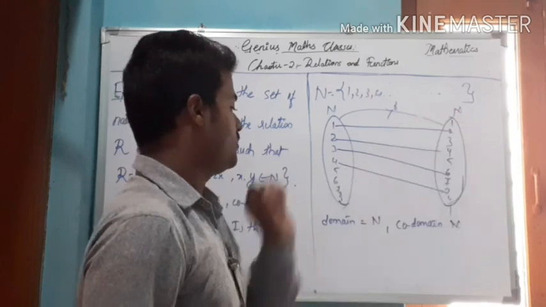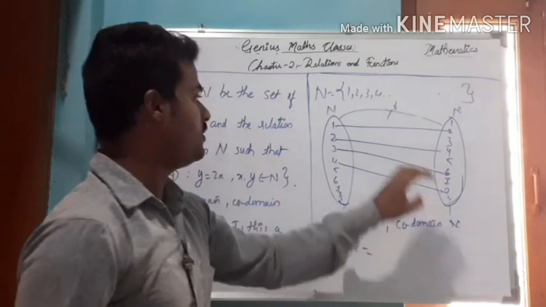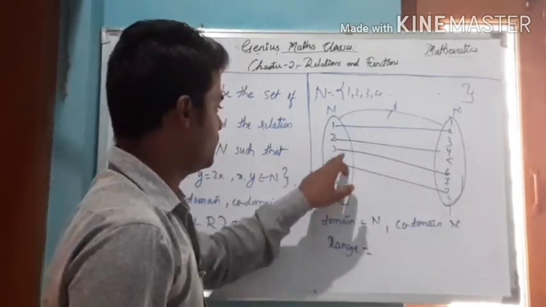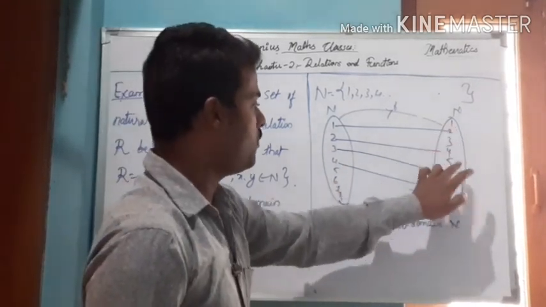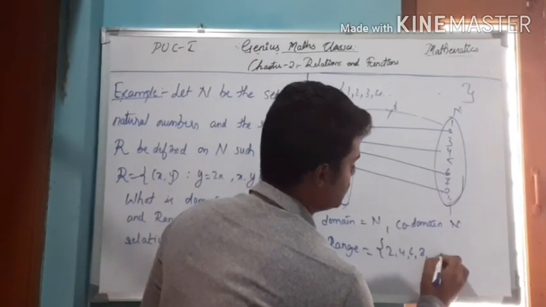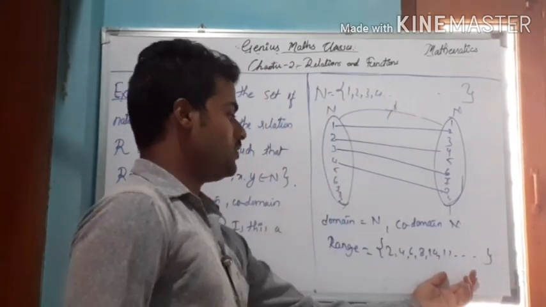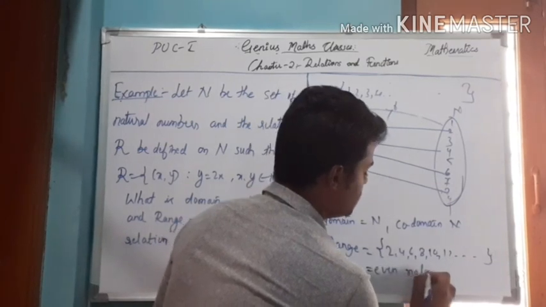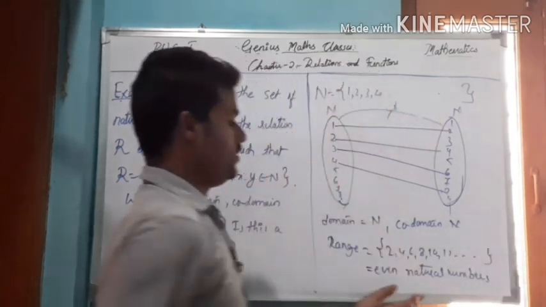Just look here: 1 is mapping to 2, 2 is mapping to 4, 3 is mapping to 6, 4 is mapping to 8. If you observe, 2, 4, 6, 8, it goes on like this. So this is the set of even natural numbers. So the range is even natural numbers.